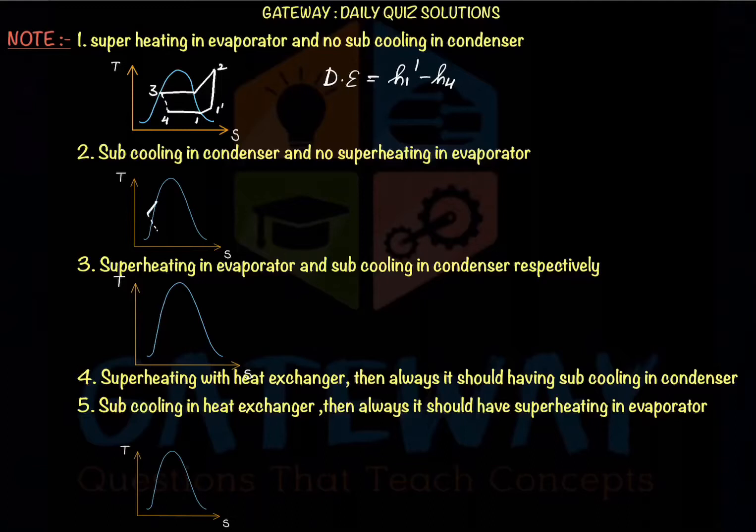There is a subcooling in condenser, right, and no superheating in the evaporator section. This is a possible case. And here this is 4 and this is 1. Here the desired effect remains the same. H1 minus H4 doesn't change. And the next case, superheating in evaporator and subcooling in condenser respectively. He did not say that both should happen, but here both were happening. This is the case where yesterday our question was, right? So there is superheating in the evaporator and also subcooling in the condenser.